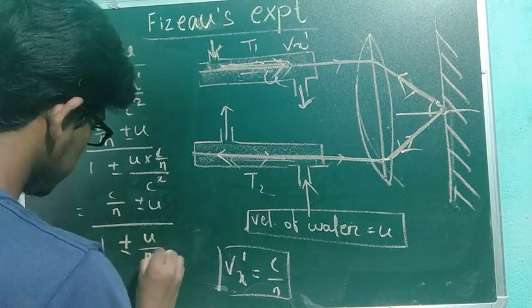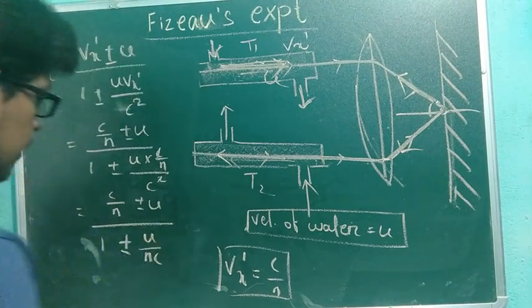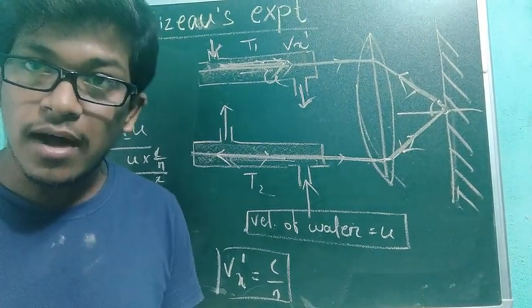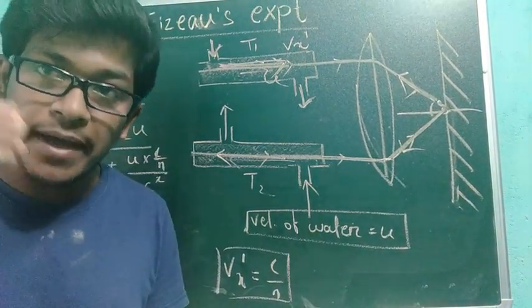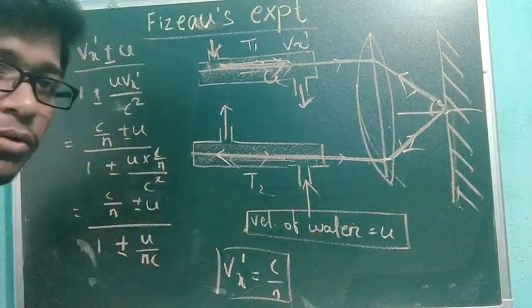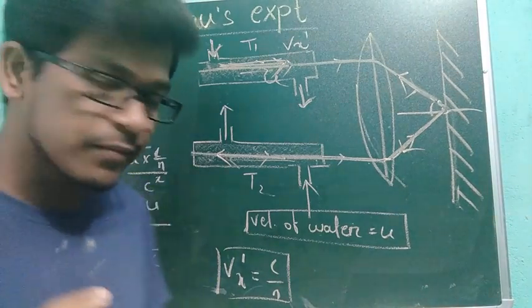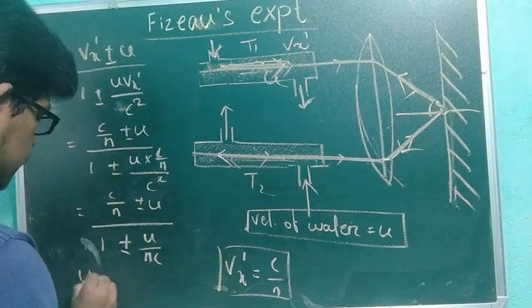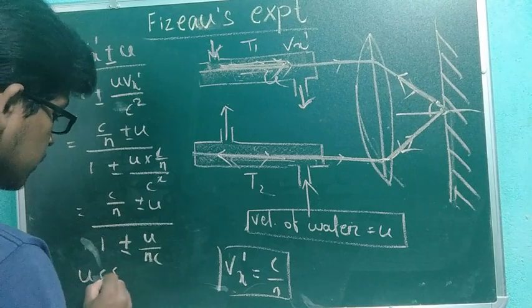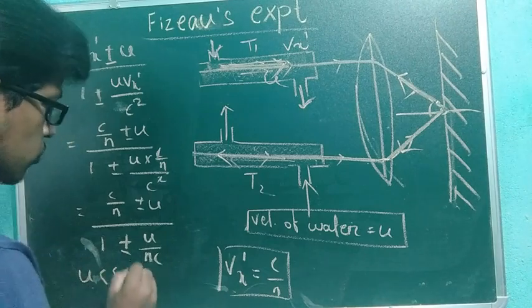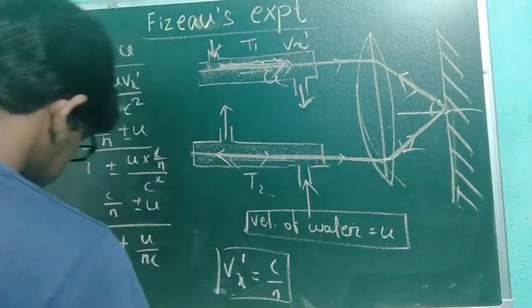And you know the velocity of light is the highest speed observed by anything in the world. So c is very high, much higher than u. So u by nc can be neglected.